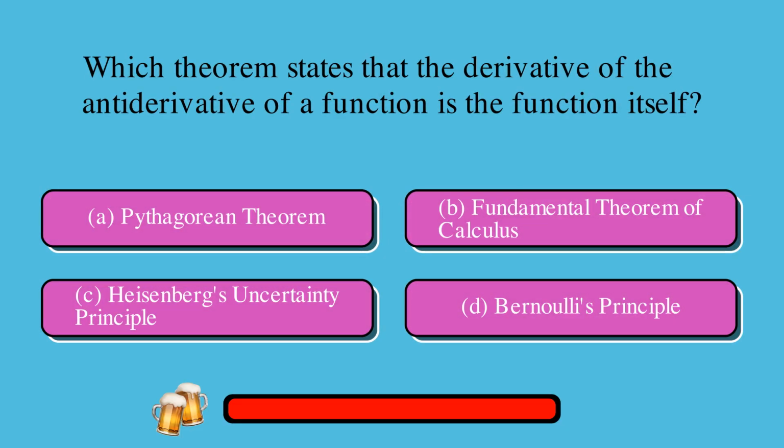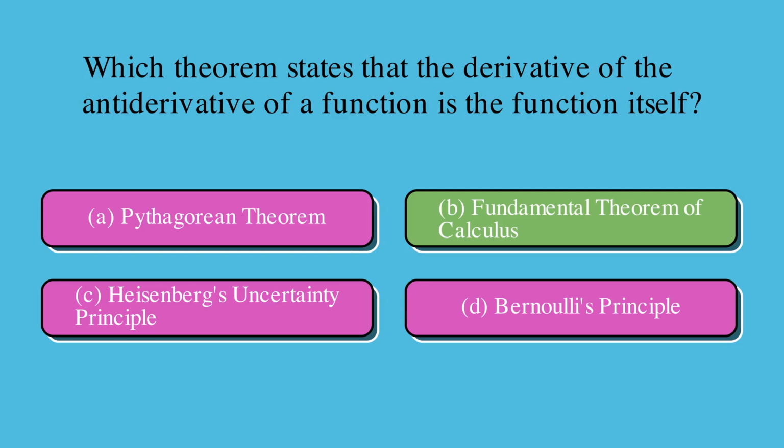Which theorem states that the derivative of the antiderivative of a function is the function itself? Is it A, Pythagorean theorem, or B, fundamental theorem of calculus, or C, Heisenberg's uncertainty principle, or D, Bernoulli's principle? The correct answer is B, fundamental theorem of calculus.